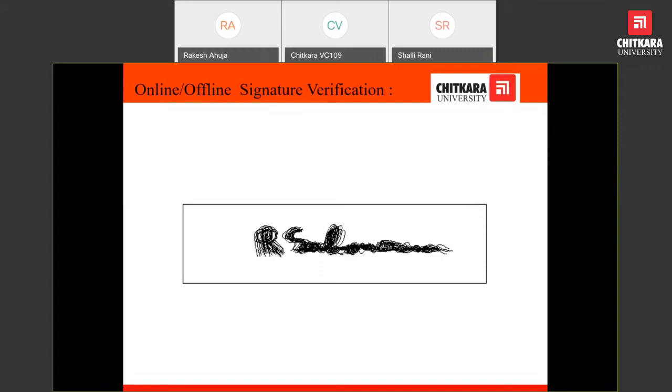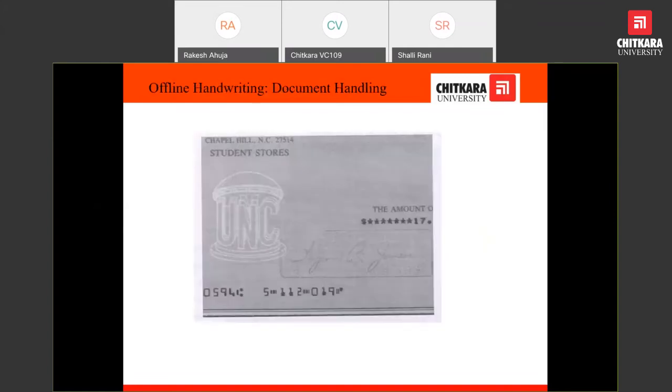In all cases, we would be able to make a model or design so that signatures can be verified online, meaning at the time of putting the signature, it is recognized, or offline, where it was signed at a previous point of time. In both cases, we would be able to verify the signature. This is the document handling we have already discussed.